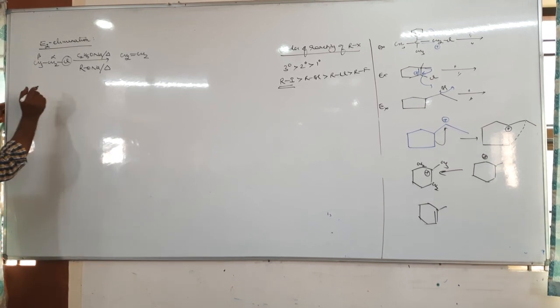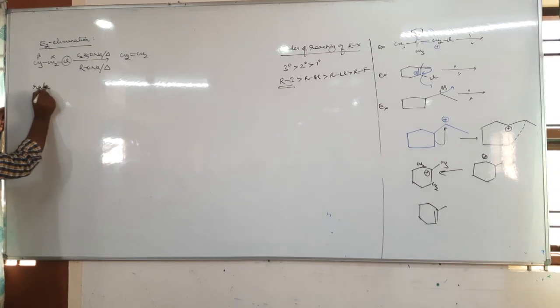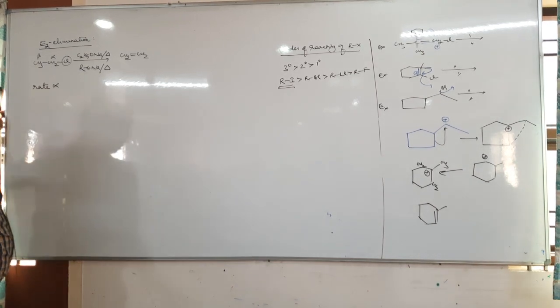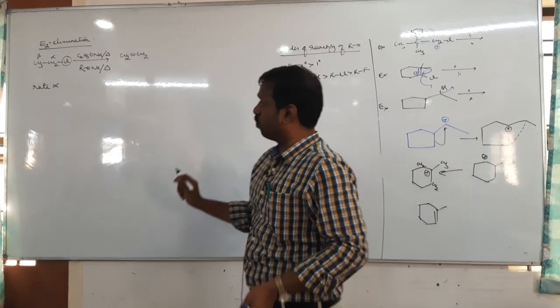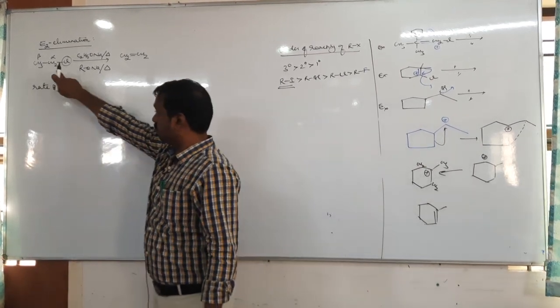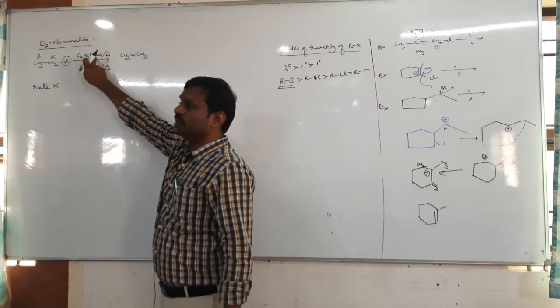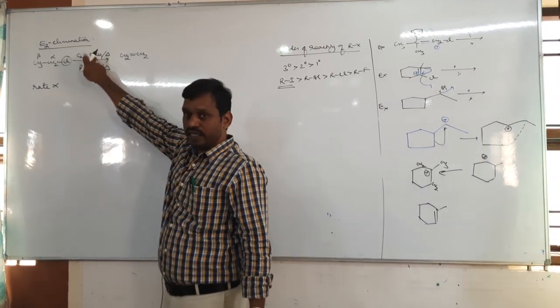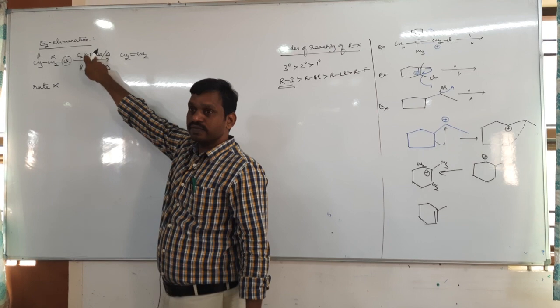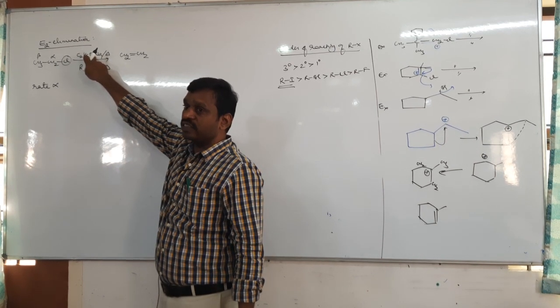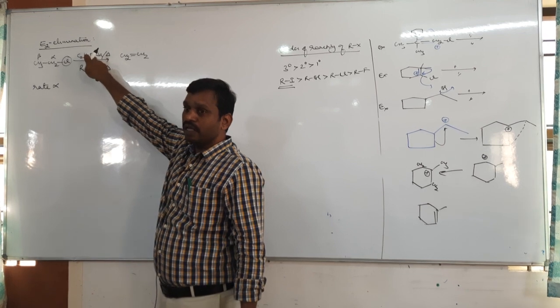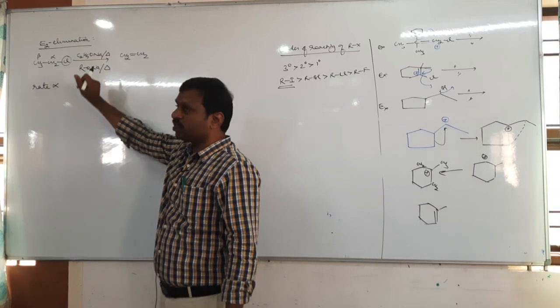But tell me now, what is the rate? E2 elimination is the elimination reaction in which the rate of chemical reaction depends on what? Both the substrate as well as the reagent. What is the reagent? Is it a nucleophile, base, or acid? If it is a nucleophile, you will get a substitution reaction.